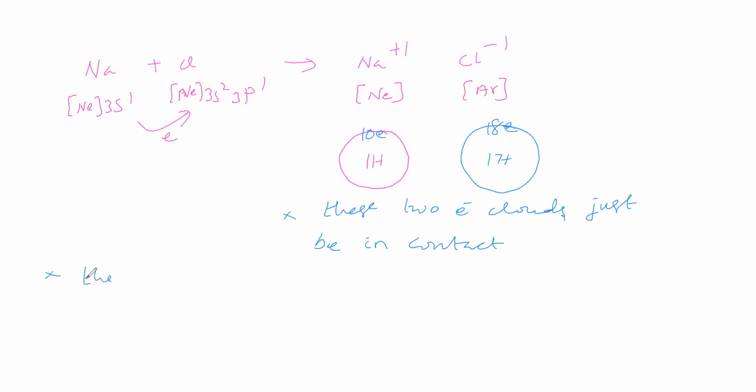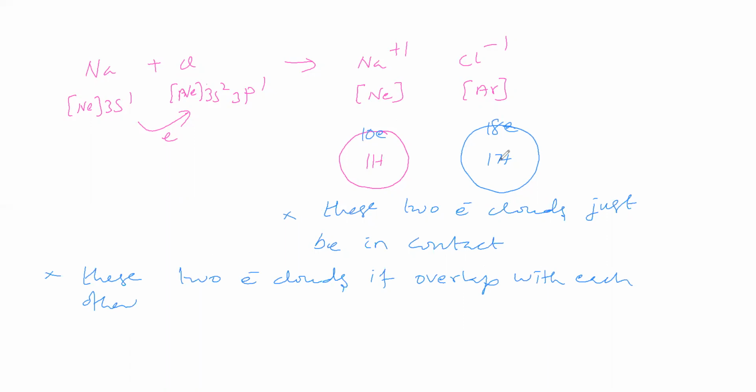If these two electron clouds overlap with each other, then shall we say Cl minus is perfect argon and Na plus is perfect neon? You think and say.